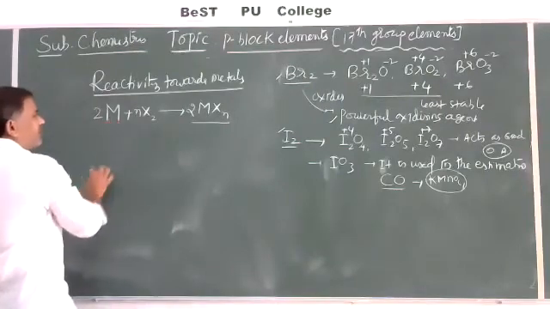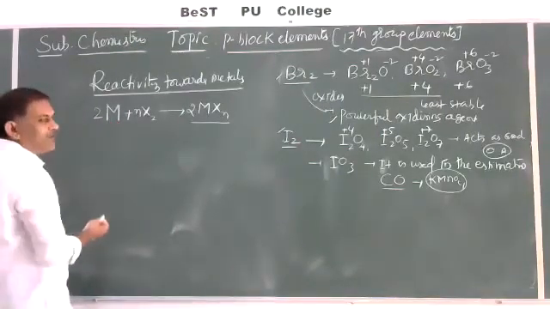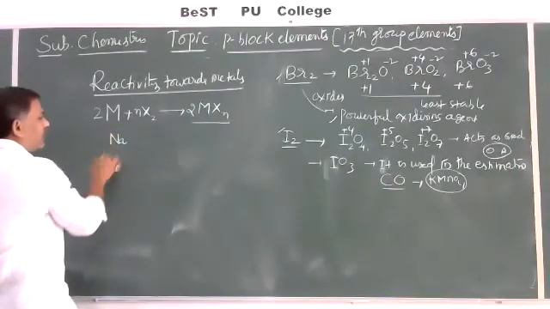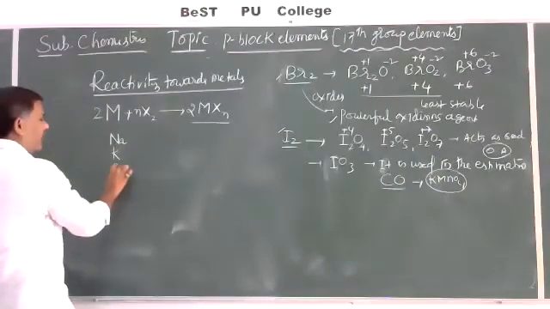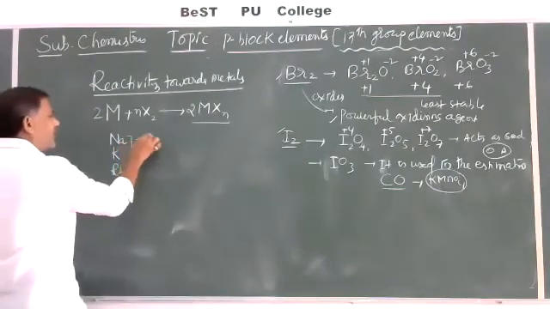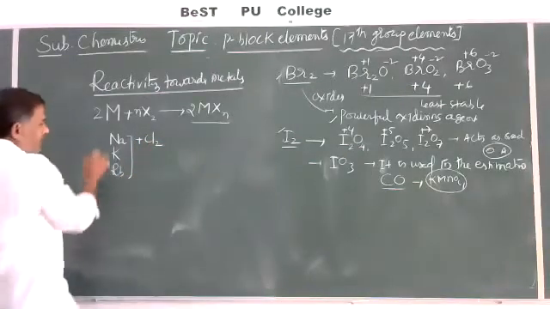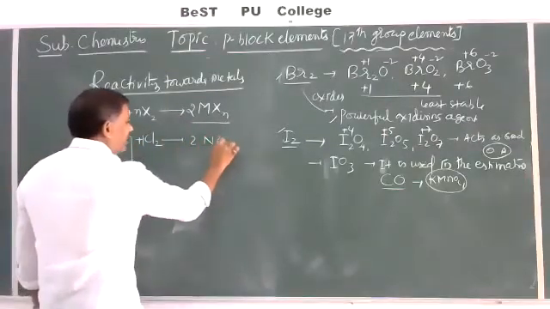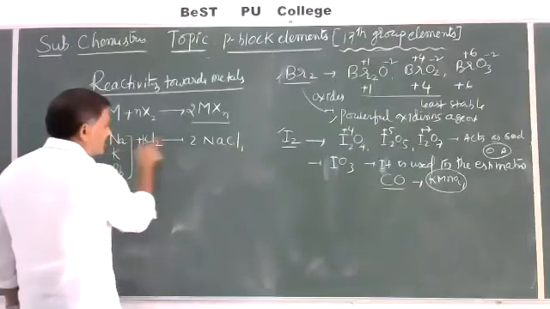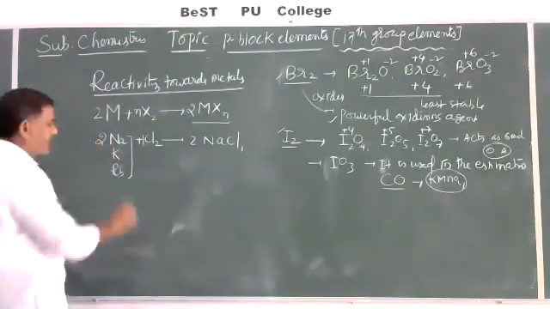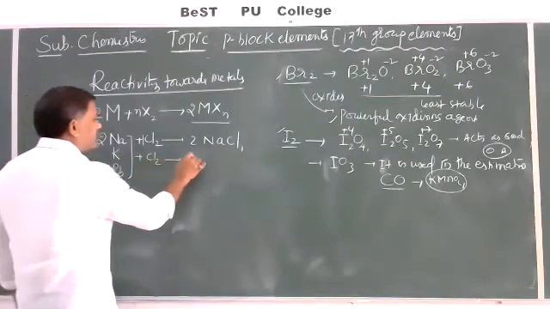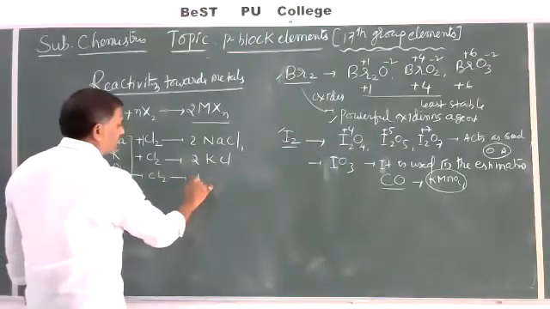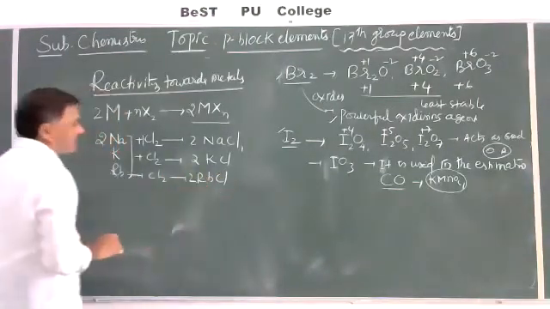For example, M stands for a monovalent metal. Monovalent means Na, potassium or rubidium, which react with Cl2. The 2 moles of Na with 1 mole of Cl2 give 2 NaCl. Similarly, K gives 2 KCl, and Rb reacts with Cl2 to give 2 RbCl.